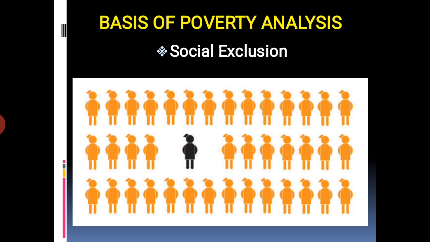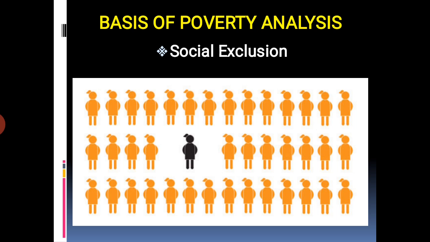Listen, it is a state in which individuals are unable to participate fully in economic, social, political, and cultural life. It's called social exclusion. That means social exclusion means living in a poor surrounding with poor people, excluded from enjoying the social equality of people in better surroundings.